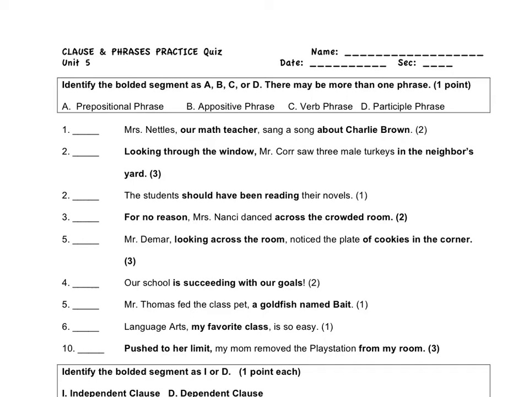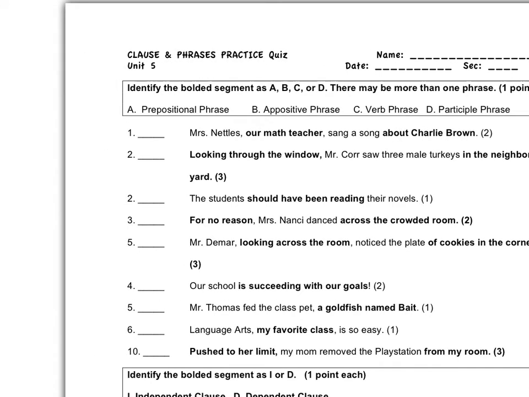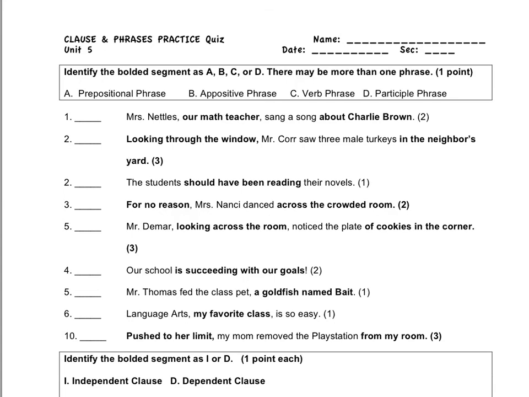Hopefully you have already done the worksheet so that when we go over the answers, you already have an idea of what the answer should be, and you're simply double checking your work. Please feel free to email me about any of this as you go through it if you are having trouble. So in the beginning, we're looking for different types of phrases. There are 4 types of phrases, as you know. So let's get started.